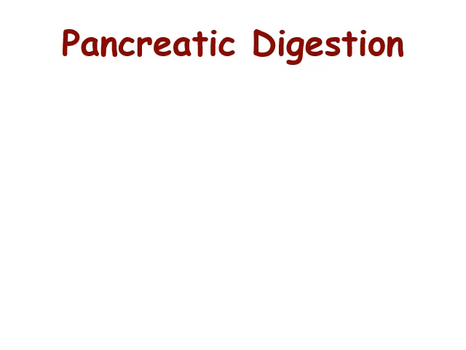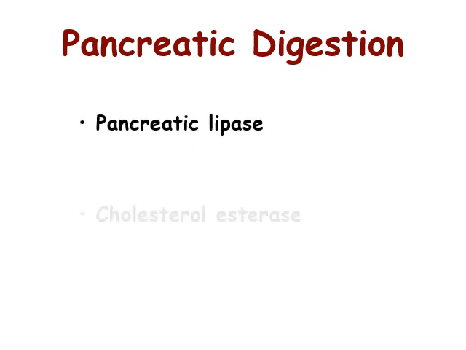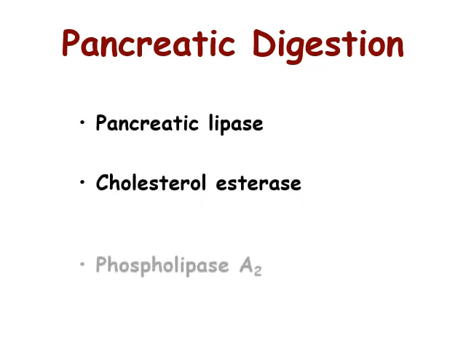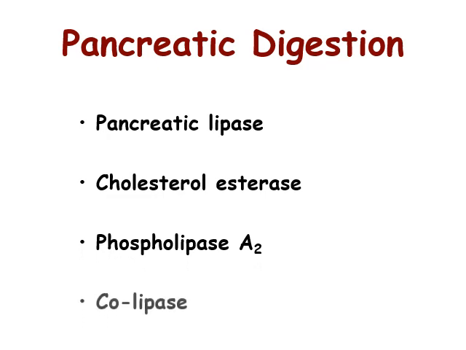Pancreatic digestion of lipids is mediated by the lipid digestive enzymes found in the pancreatic juice. They are pancreatic lipase, cholesterol esterase, phospholipase A2, and the protein cofactor of pancreatic lipase known as colipase. Colipase is first secreted as an inactive zymogen known as procolipase, and it helps in the action of pancreatic lipase.